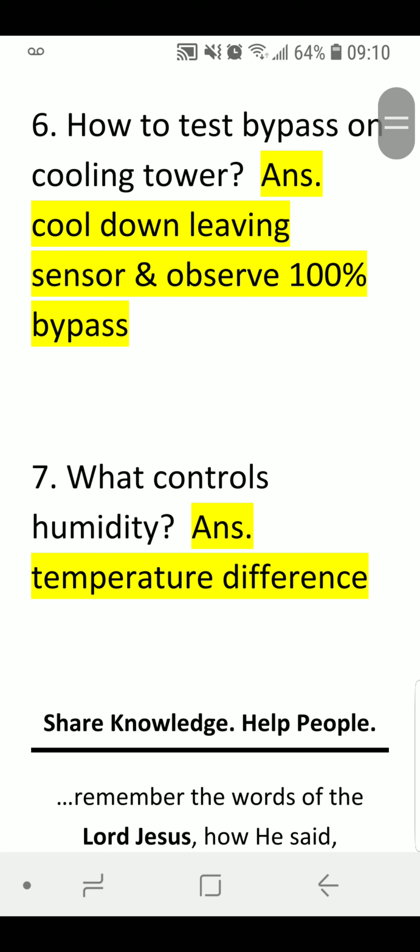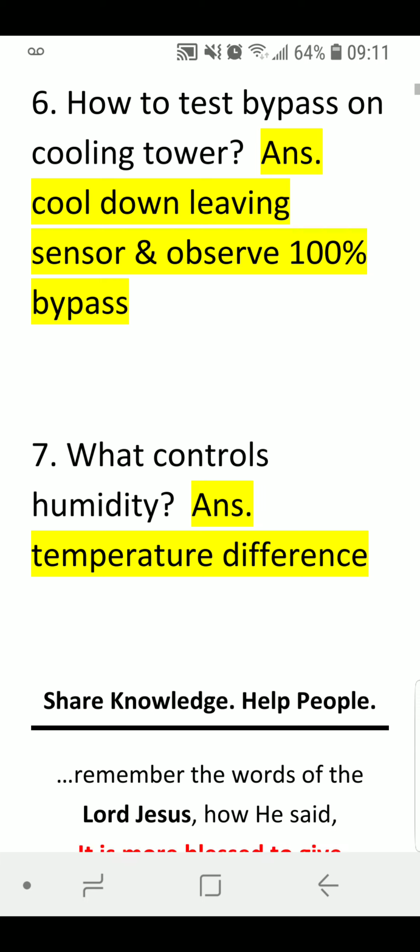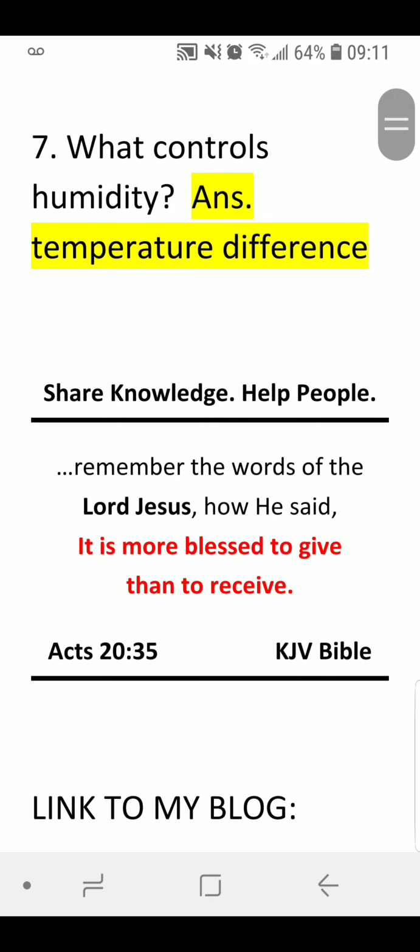How to test bypass or cooling on a cooling tower? Answer, cool down the leaving sensor and observe 100% bypass. Number 7, what controls humidity? Answer, temperature difference.